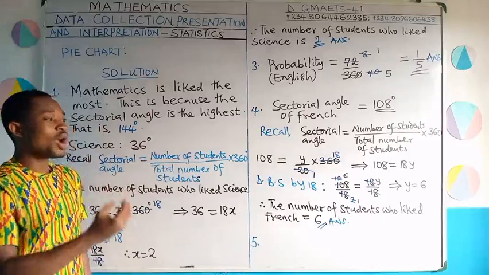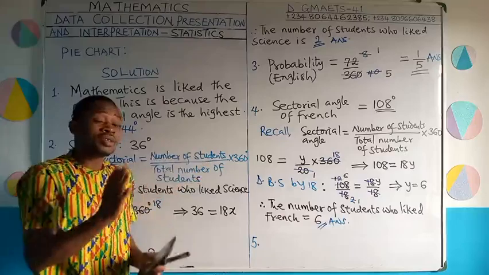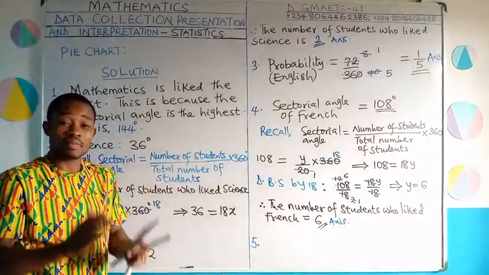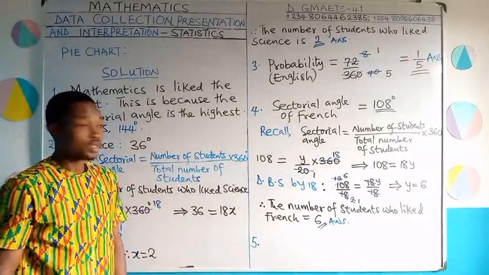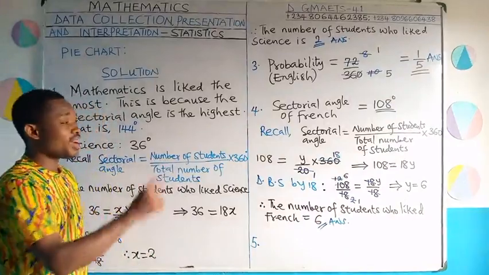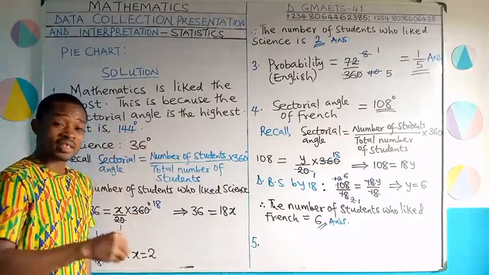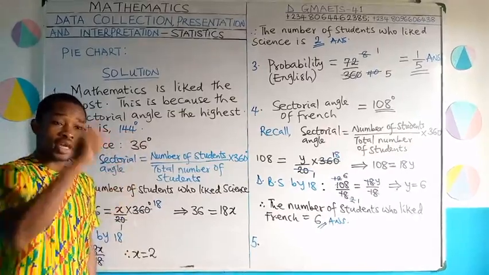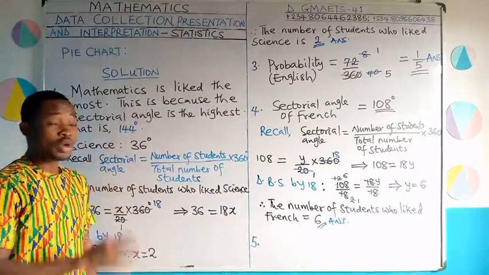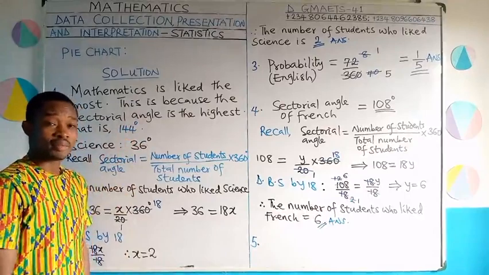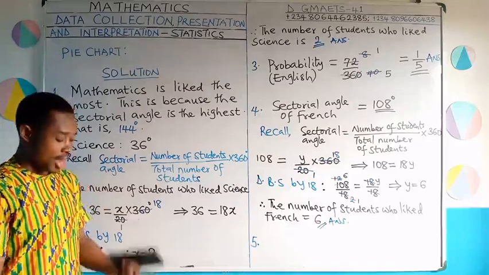Or we can decide to go and calculate the number of students that actually say they liked mathematics. And then from there, we can now divide it by 20. If we get that number of students, divide it by 20, then multiply by 100. If you do any one of these two, you get the same answer. But I'll use the sectorial angle directly.